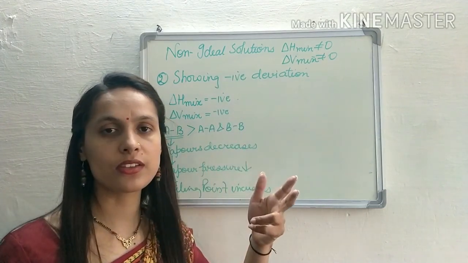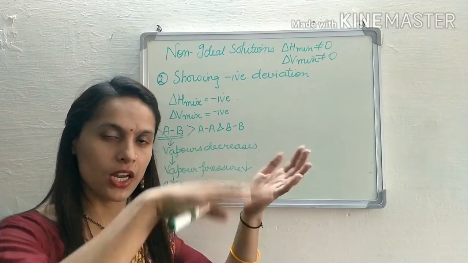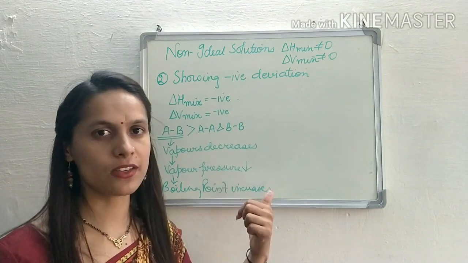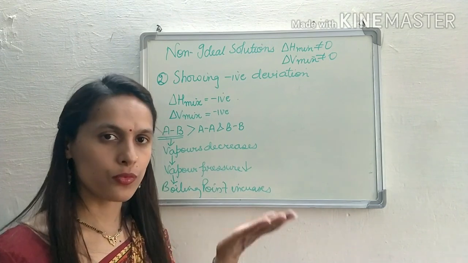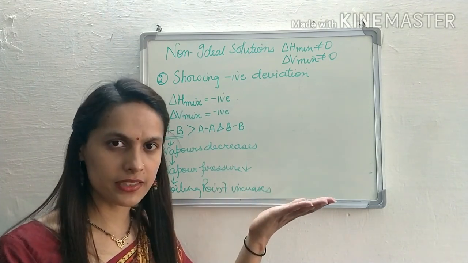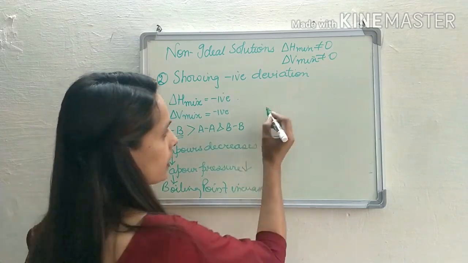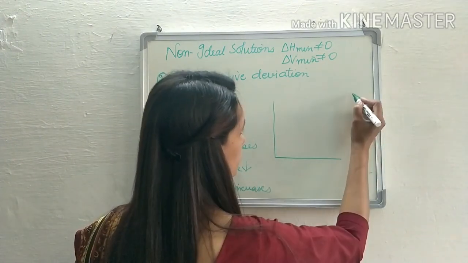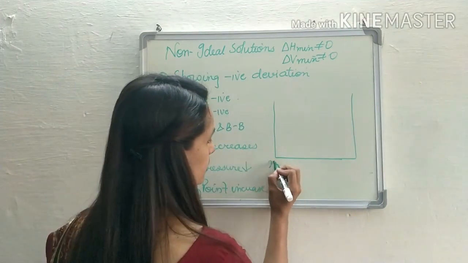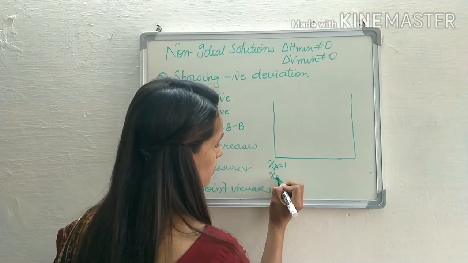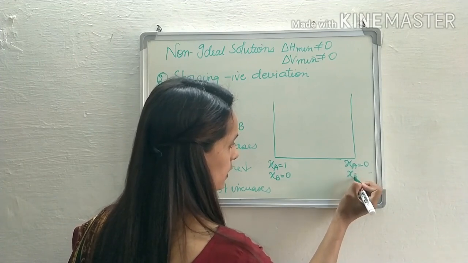So we are not relating positive and negative deviation sign with boiling point. We are relating positive and negative sign with vapor pressure. With an increase in vapor pressure, positive deviation. With a decrease in vapor pressure, negative deviation. And we know that vapor pressure and boiling point are inversely related. So if vapor pressure increases, boiling point decreases. If boiling point increases, vapor pressure decreases. Now, here is the graph for the solution showing negative deviation. XA 1, XB 0, XA 0, XB 1.